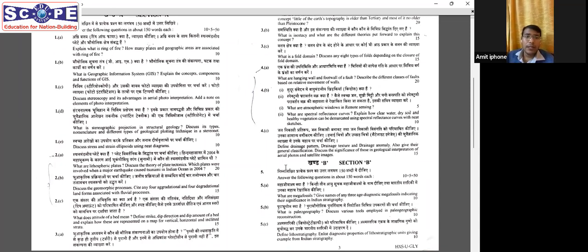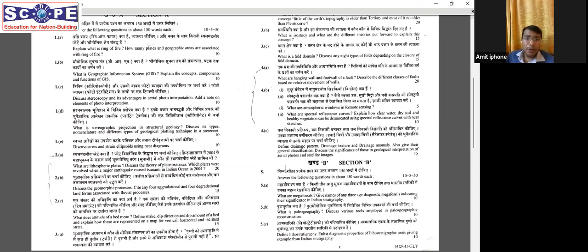Then if we check out the next, discuss the geomorphic features, cite any 4 aggradation and degradation forms. Again, very basic from fluvial process. There are many geomorphic processes. In the fluvial process, aggradation means anything which adds up, and degradation is where erosion and all those features which lead to a decline in the landforms are degradation landforms. So in fluvial process, we have both structures, which are given in our notes also.